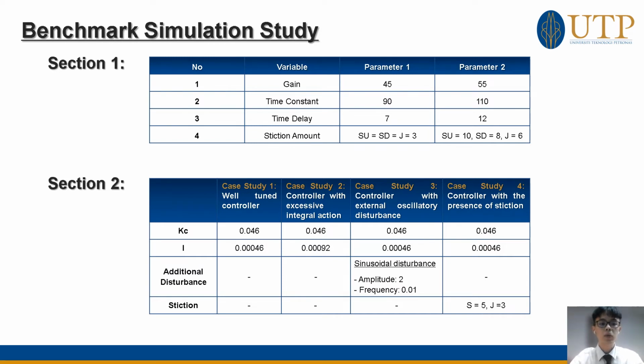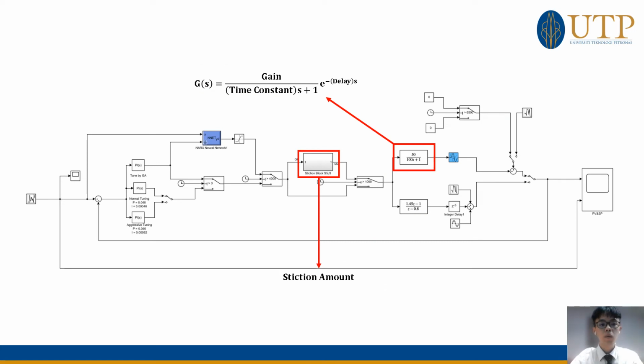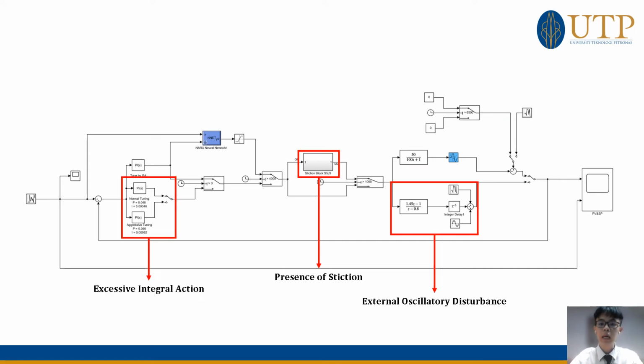The benchmark simulation study will be divided into 2 sections, where the first section will be the detailed comparisons of parameters in transfer functions, and the second section will be the case studies. The first section will cover the gain, time constant, and time delays of the transfer functions and the stiction amount. The second section will cover the well-tuned controller, controller with excessive interactions, with external oscillatory disturbance, and with presence of stiction. This will be our first section of the benchmark simulation study, and this will be the second section.